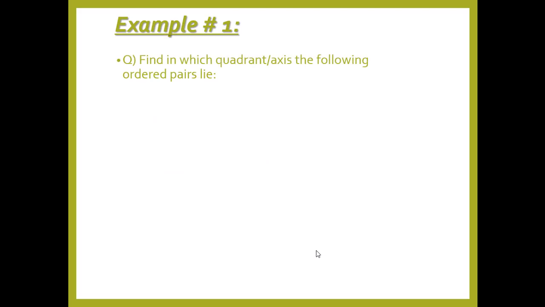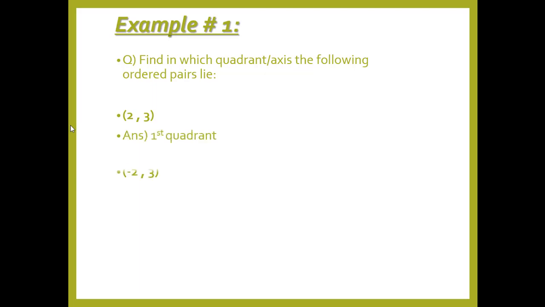Example number 1. Find in which quadrant or axis the following ordered pairs lie. Over here we have the ordered pair (2, 3), and we see that both the values are positive. You have to remember that in every ordered pair the first value is considered as x and the second value is always considered as y. So in this case both the values are positive, and we have already seen in the previous slide that whenever both the values are positive, it will always be plotted in the first quadrant.